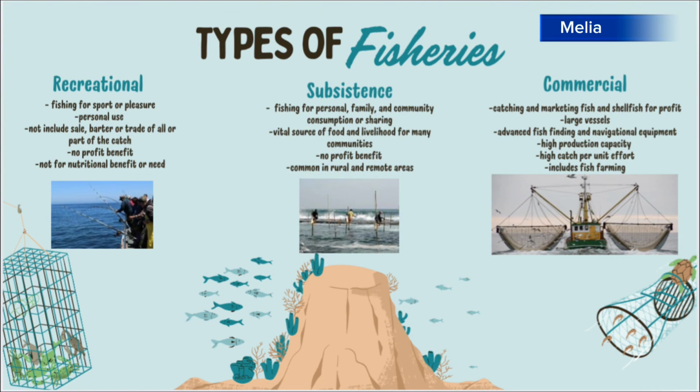On the other hand, subsistence fishing is for personal, family, and community consumption or sharing. It is a vital food source and livelihood for many communities. There is no profit benefit, and it usually happens in coastal and rural, remote areas. These fish are shared and consumed directly by families and kin of fishermen rather than being bought by intermediaries and sold at the next larger market. Pure subsistence fisheries are rare, and part of the products are sold or exchanged for other goods and services.